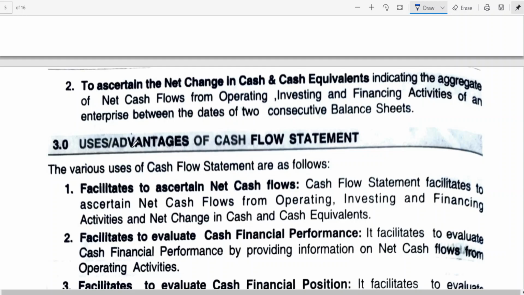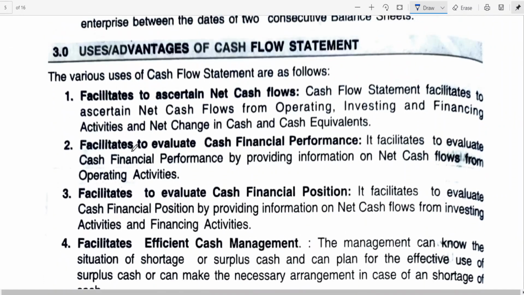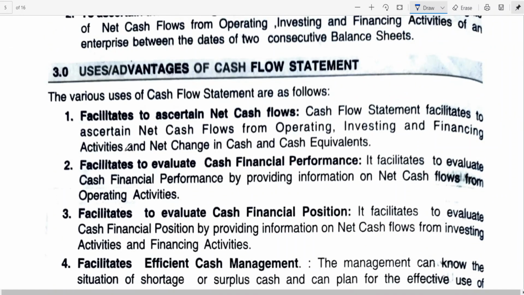Then look at the uses or advantages of cash flow statement. The various uses of cash flow statements are as follows.